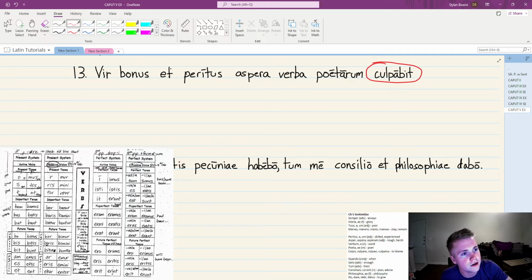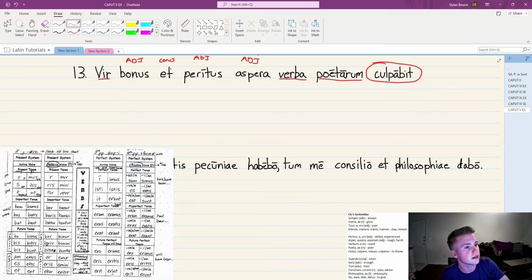Now we just underline all the nouns. Noun, noun, hold on. Noun, and noun. The other ones are adjectives. We have a conjunction here.